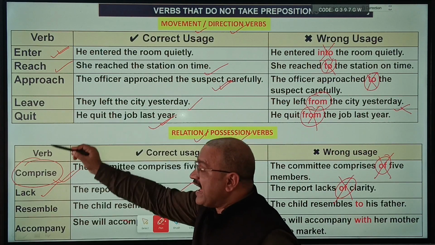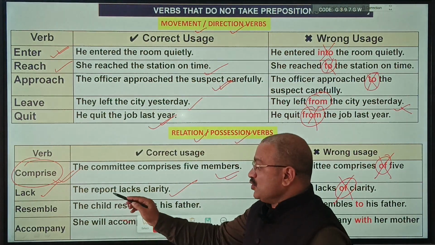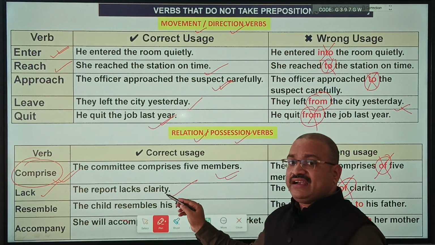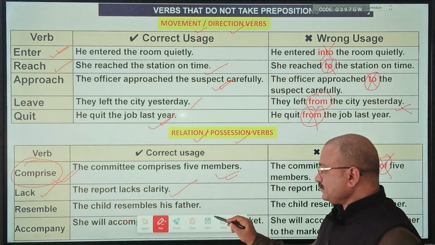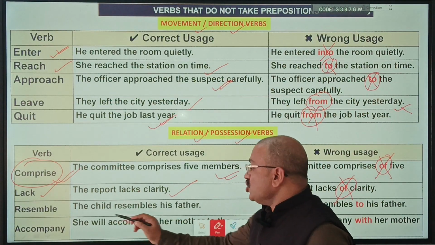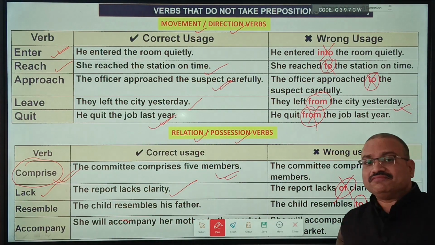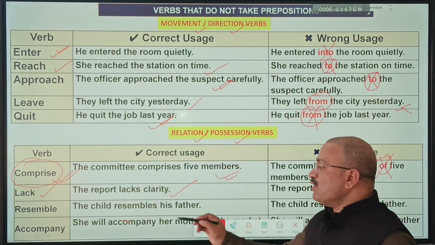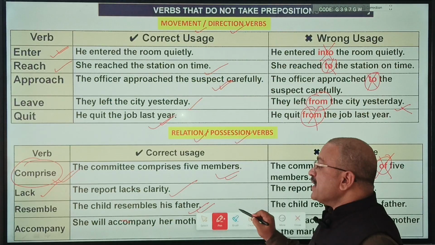When these verbs act as the main verbs, they don't take a preposition. So the report lacks clarity. Lacks of clarity is wrong. Resemble. "The child resembles to his father." Incorrect. What is the right one? "The child resembles his father."